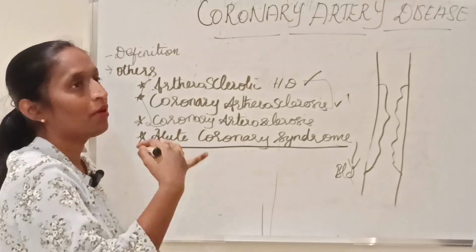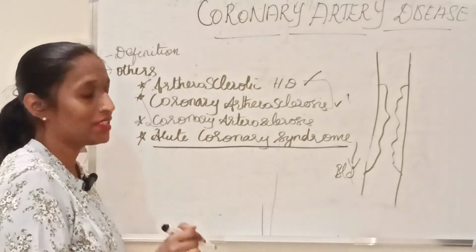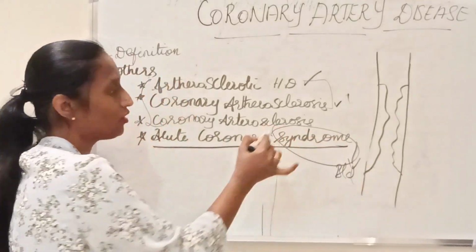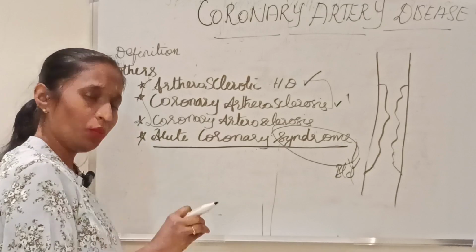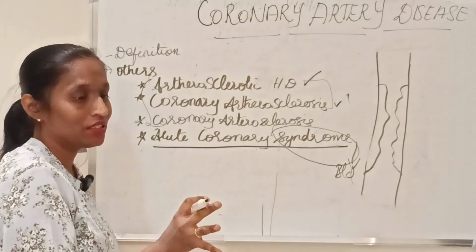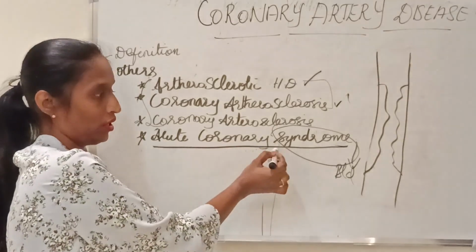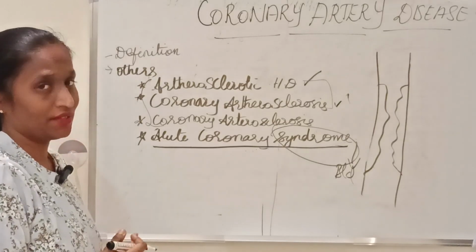Angina pectoris and myocardial infarction may happen due to coronary artery disease, that we call acute coronary syndrome. As you know, a syndrome is a group of disorders which comes under it. Likewise, in coronary artery disease also, we have many diseases that we call acute coronary syndrome.